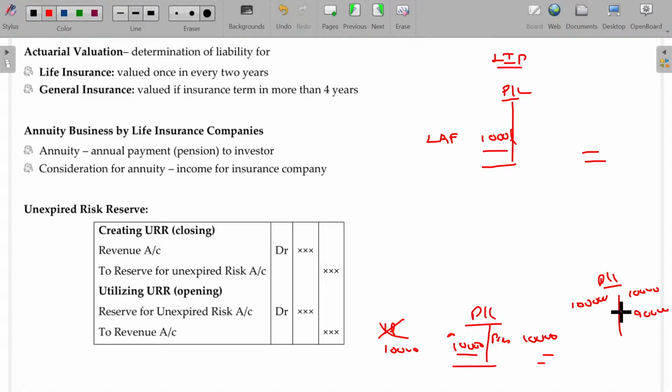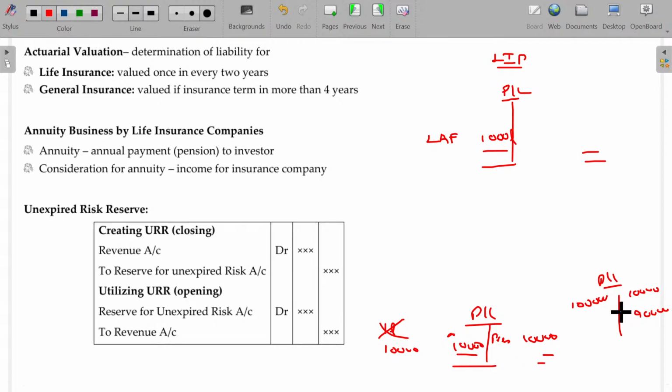The amount you receive as premium in the very first year, you are not responsible only for that amount. You are responsible for rupees 1 lakh. You receive only 10,000, but you are responsible for 1 lakh. So you cannot say that the 10,000 received is your income, because you are supposed to pay if a claim arises later on. And next year also, we are not sure. As we are not confirmed that whatever amount we received is final gain, any amount available in the P&L account as a balance is the life assurance fund.